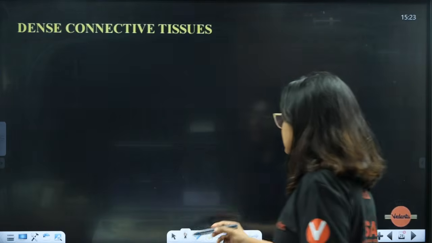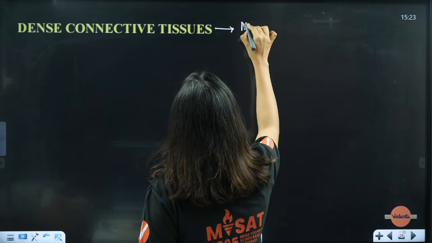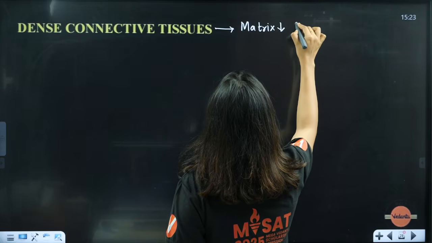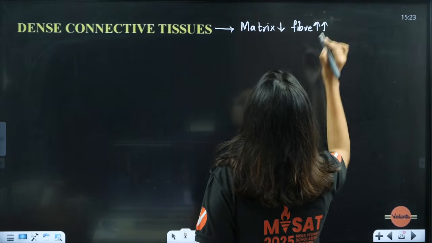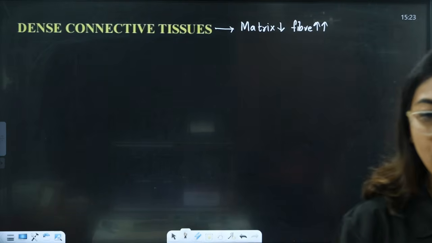Next one is going to be dense connective tissue, students. Dense connective tissue. Here the matrix will be less. Okay, dense sambar means what? Matrix is less, fiber is more. Fiber is more. Okay, that means here the fiber arrangement is going to be a lot more.